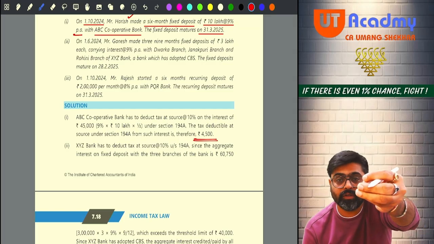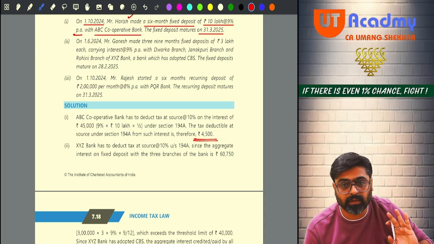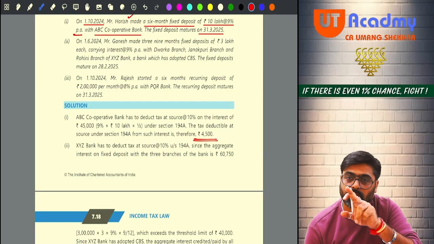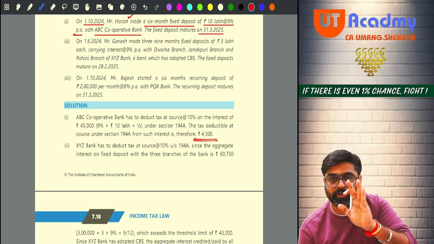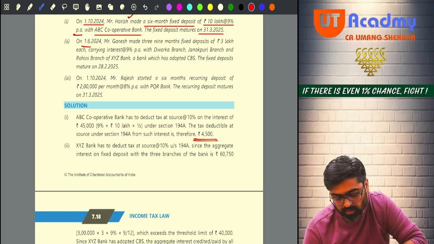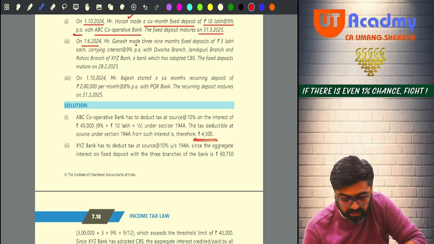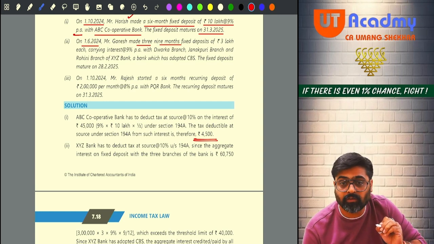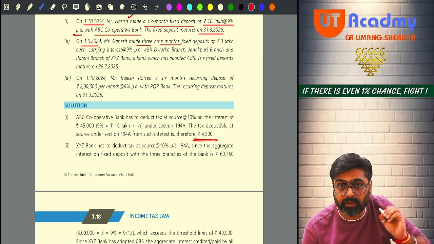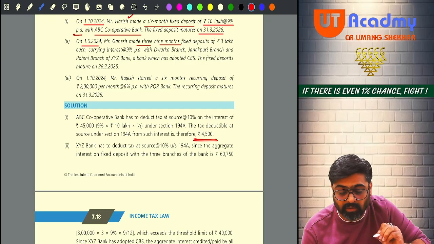See, such type of easy questions they are going to ask in the exam. Trust me on this. Such type of questions they are going to ask. But you will be able to crack these questions only if you have studied the provisions properly, thoroughly. Okay. Now see, on 1st of June 2024, Mr. Ganesh made 3 9 months FDs. 3 FDs he is making. Okay, not 1, 3 FDs. And each FD is for 9 months. So interest will be calculated for 9 months only.